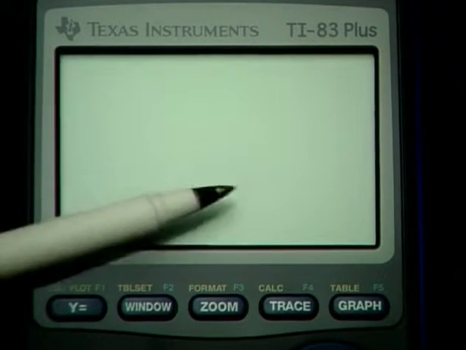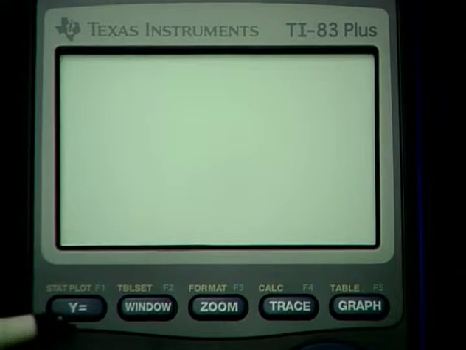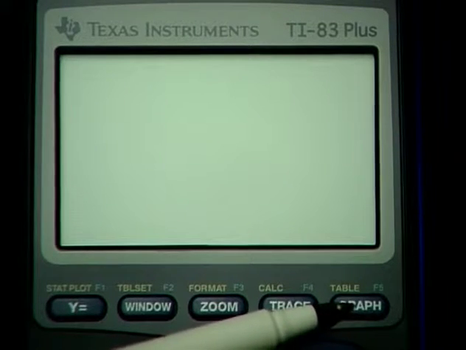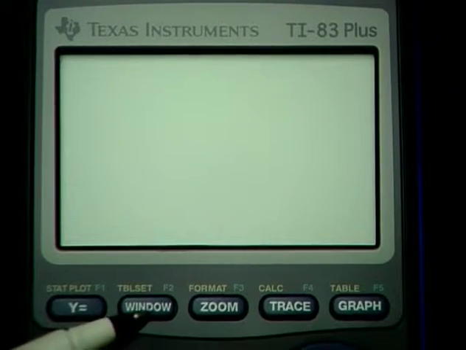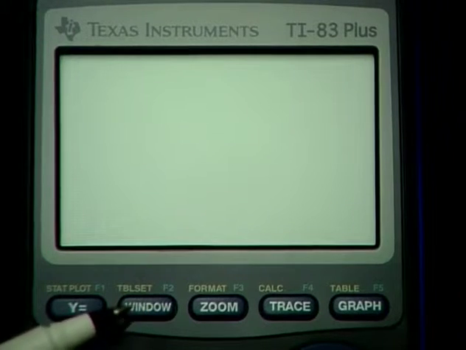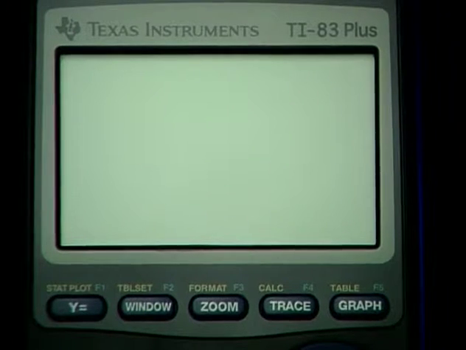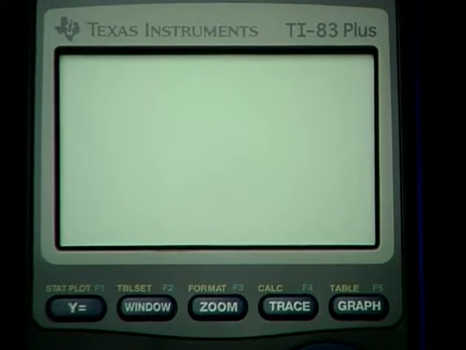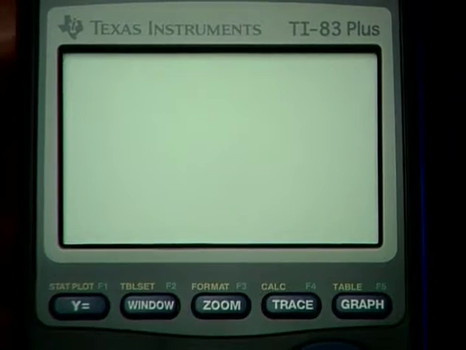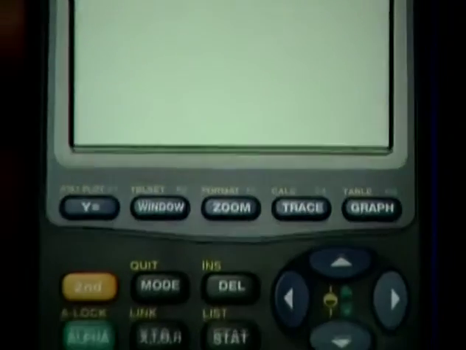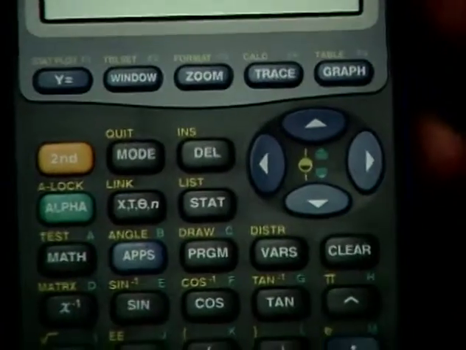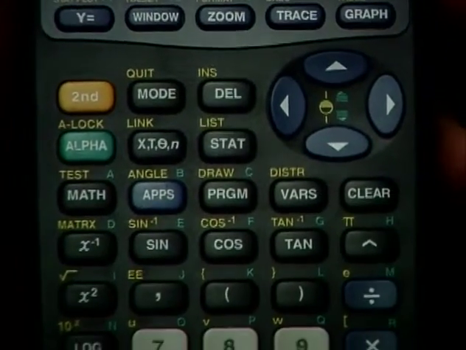Well, we'll be looking at this particular shot many times on our program. This is the viewing window, and we'll be seeing it all of the time. We'll see the buttons below, so there'll be no confusion when I talk about pressing the window button and then entering a particular menu. However, the buttons below we haven't looked at, and if you're unfamiliar with the calculator, it might be important for us to just have a quick peek at those and survey them just a little bit as an introduction. I'm just going to slide the calculator up a little bit here so that we can see those buttons a little bit better.